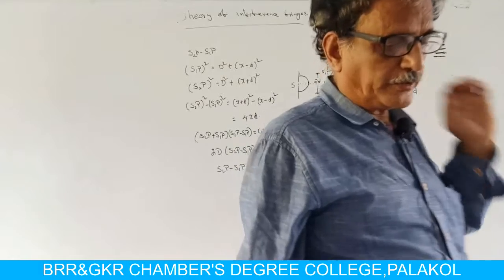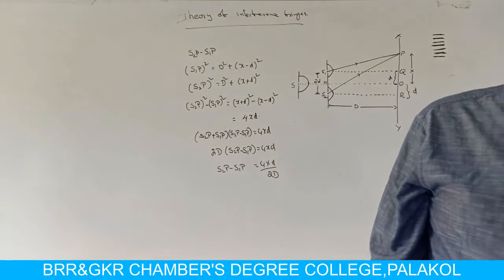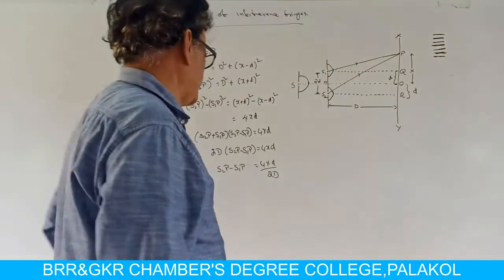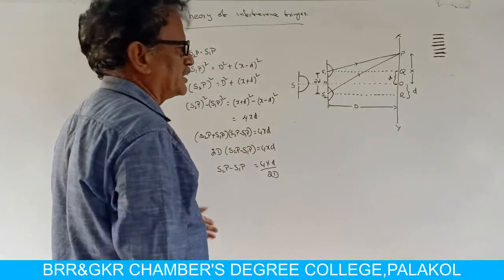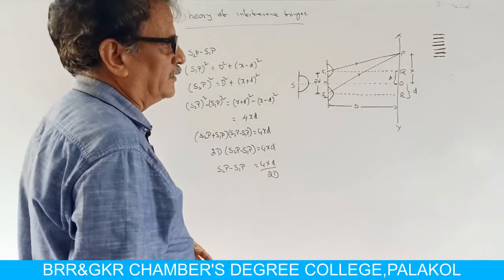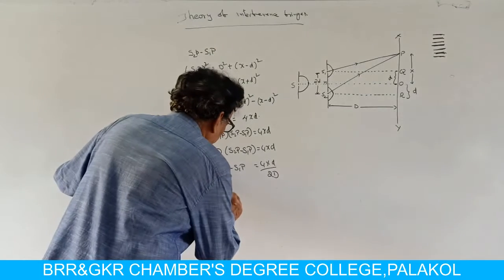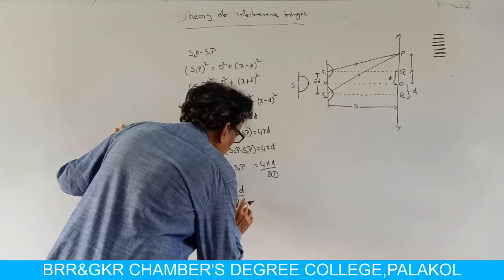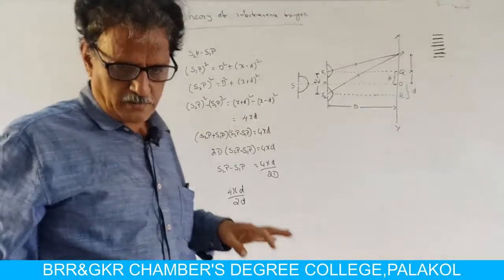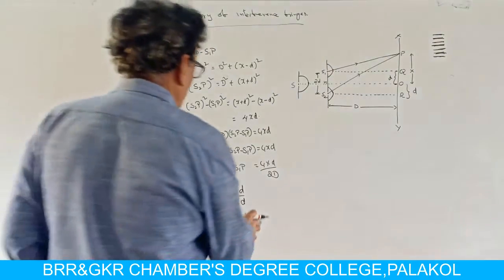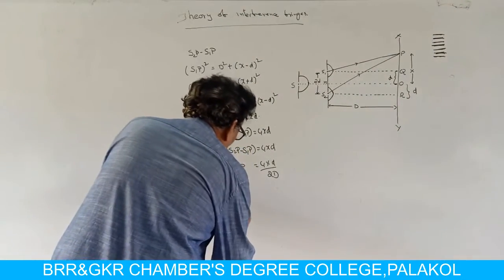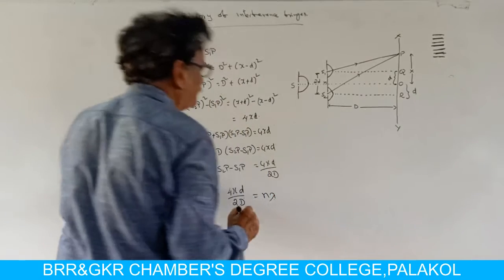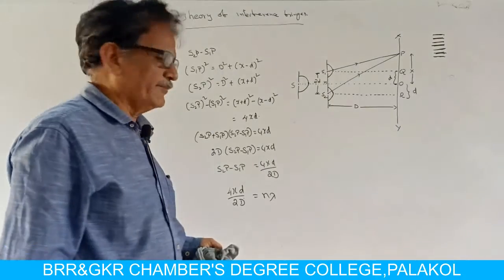That means S2P minus S1P must be equal to n lambda for constructive interference. Therefore, 4xd by 2D is equal to n lambda.